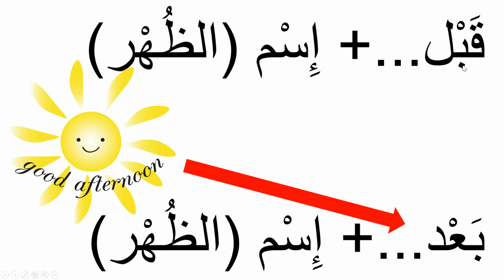Now we have these prepositions for before and after. Qabla, or qabl. You might hear qabl or qabla. That is before. That's up top in the top right corner. And then ba'd, or ba'da. That means after, right? And then you can put a noun after either of these two.